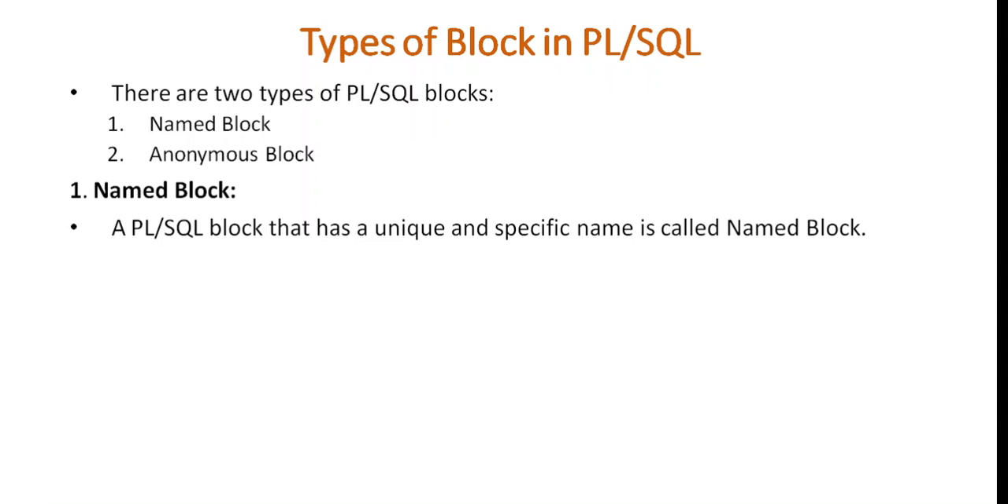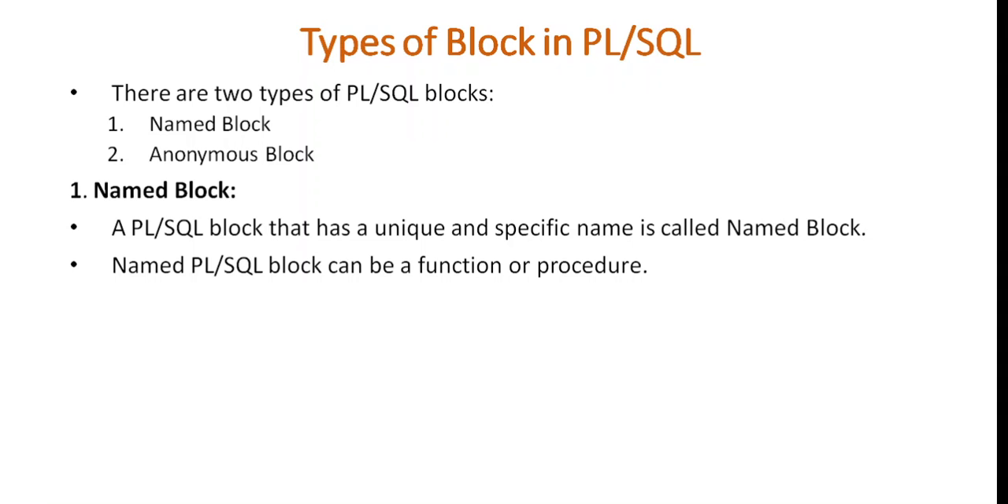In PLSQL, each block has unique and specific name. So the blocks that have unique and specific names are called as named block. And named block in PLSQL can be function or procedure. We know that whenever we write any function or any procedure by using programming language, we always assign names to that procedure or function. So in PLSQL also, the named blocks, that is the blocks which have name, are called as functions or procedures. So functions and procedures are the types of PLSQL named block.